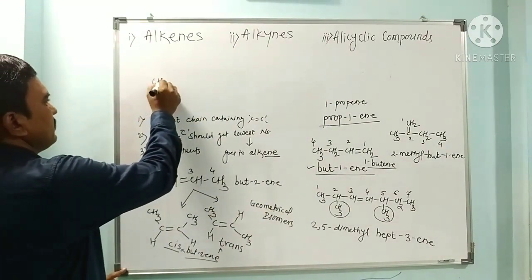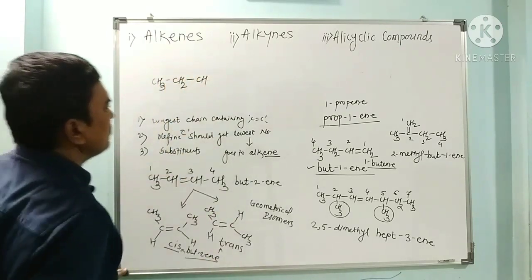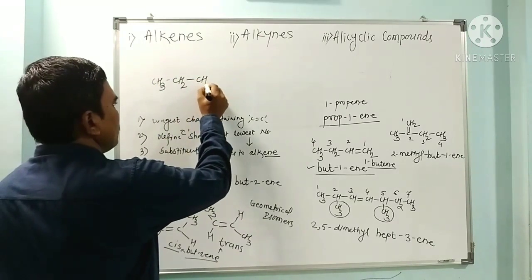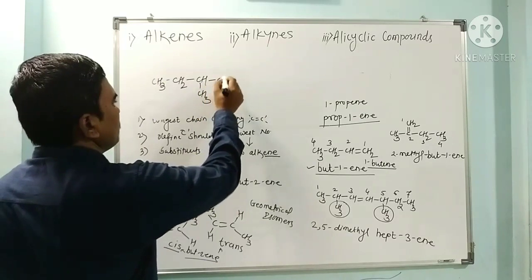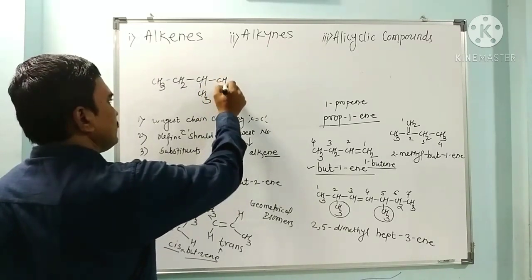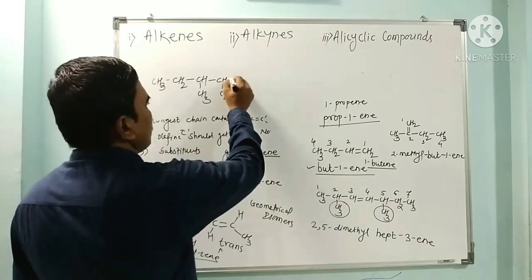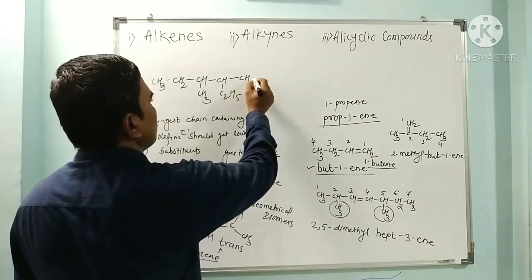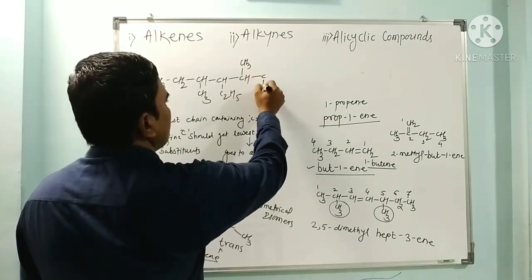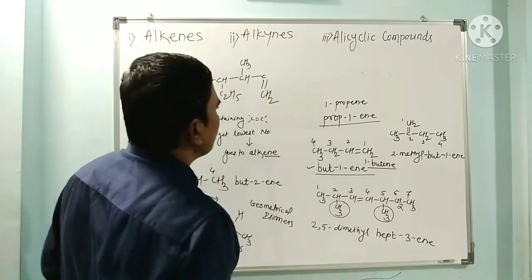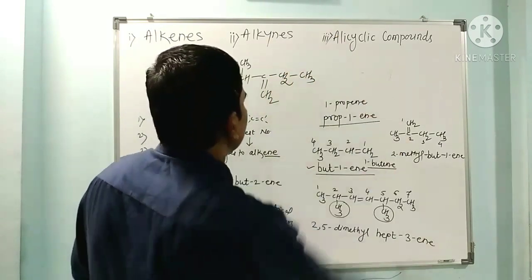CH3, CH2, CH, CH3, CH, C2H5, CH, CH3, C double bond CH2, CH2, CH3.